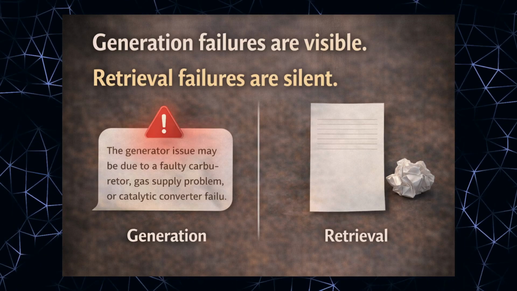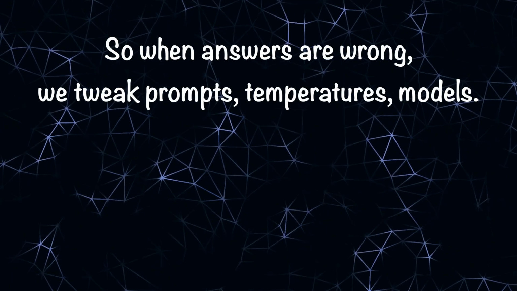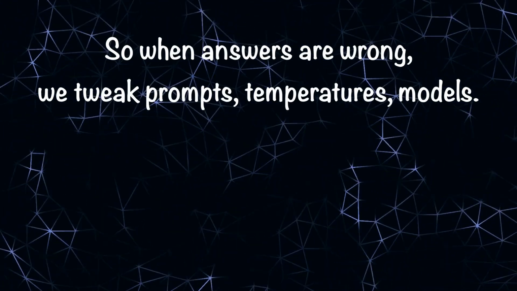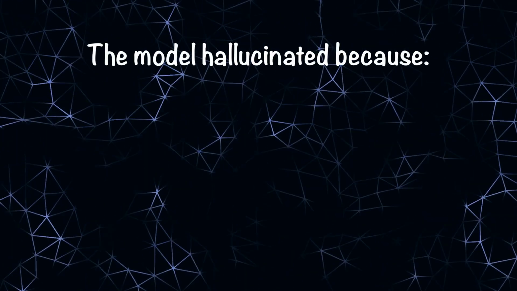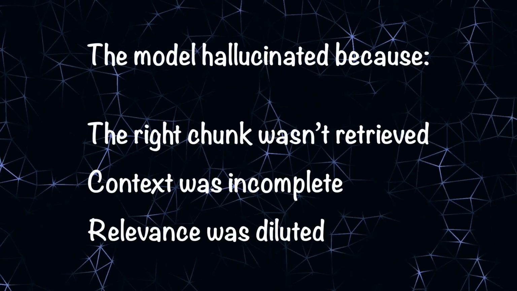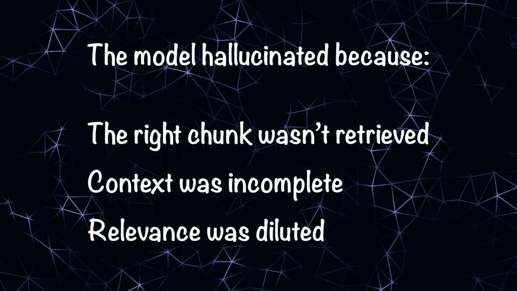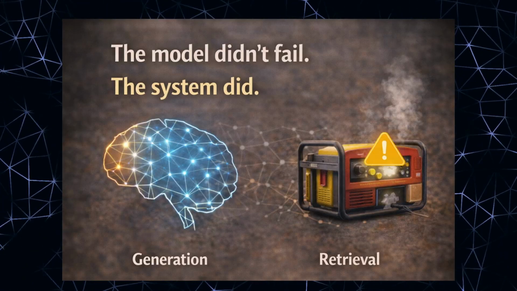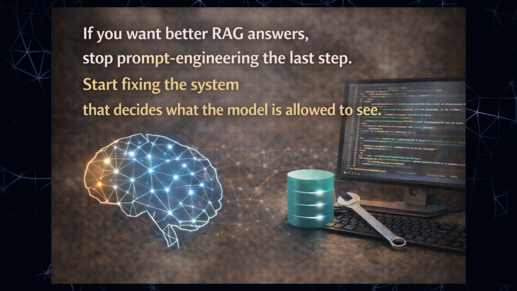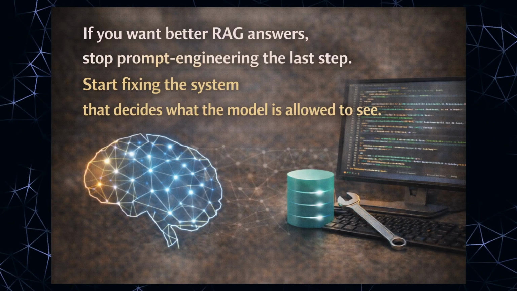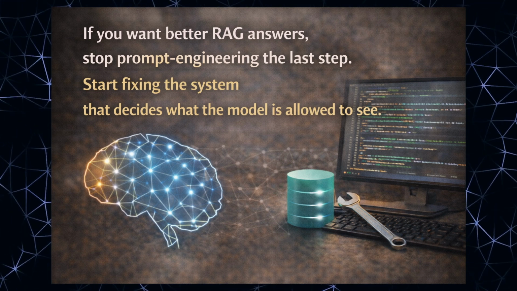Generation failures are visible. Retrieval failures are silent. So when an answer is wrong, we tweak prompts, temperature, models. But the real issue was upstream. The model hallucinated because the right chunk wasn't retrieved. Context was incomplete. Relevance was diluted. The model didn't fail, the system did. If you want better RAG answers, stop prompt engineering the last step. Start fixing the system that decides what the model is allowed to see.